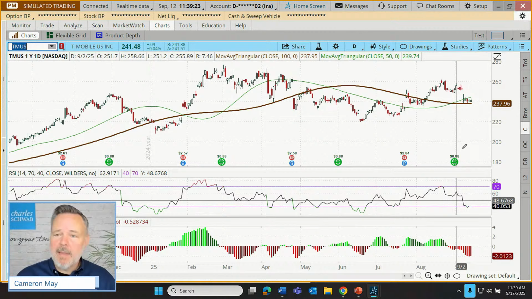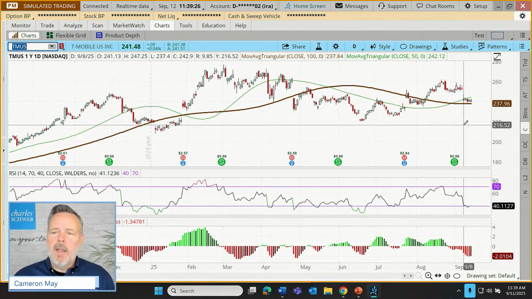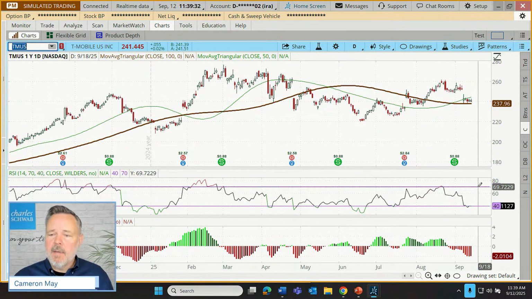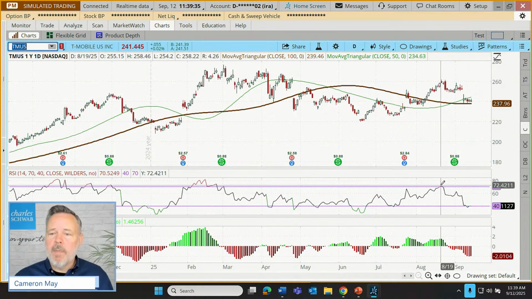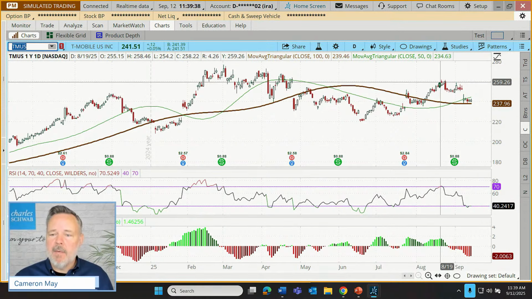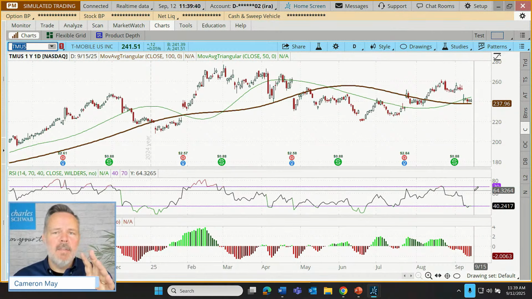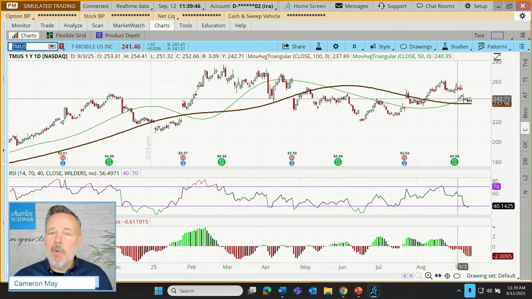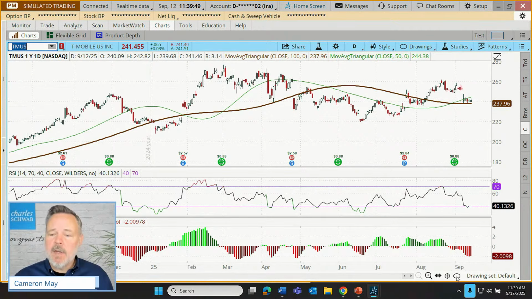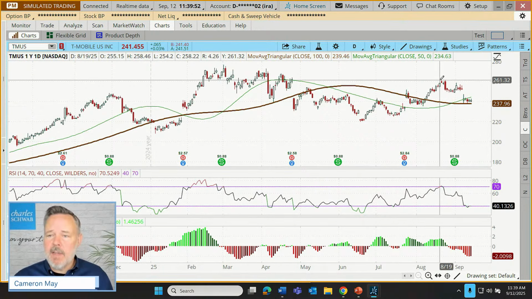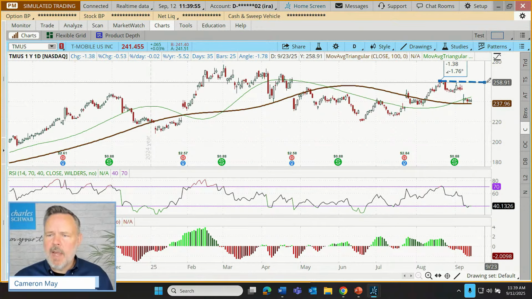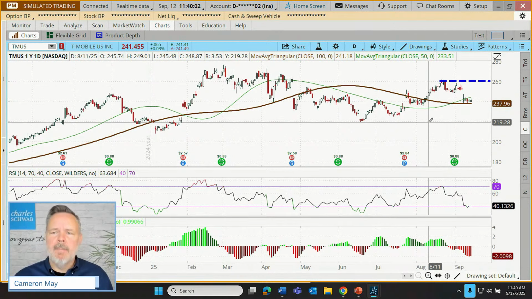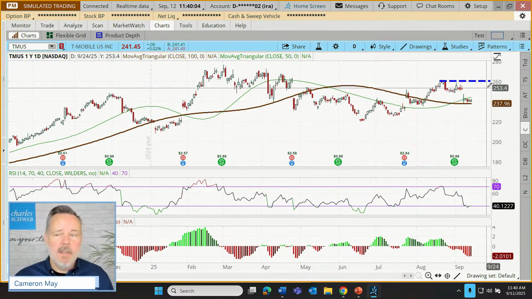Where do we take exits? Where might the trader plan to take profits? Well, there are a couple of common approaches. Number one is if we've gone to oversold for RSI, sometimes the trader waits for an overbought condition to take profits. So that might be up around here. Now, another way is that with RSI and MACD both being low, that's typically a result of price coming down from recent highs. And so the target might just be a return to previous highs. And so let's say that looks like that's around 260. I'm going to do a little bit of rounding here for convenience purposes. Let's say that our target is 260.